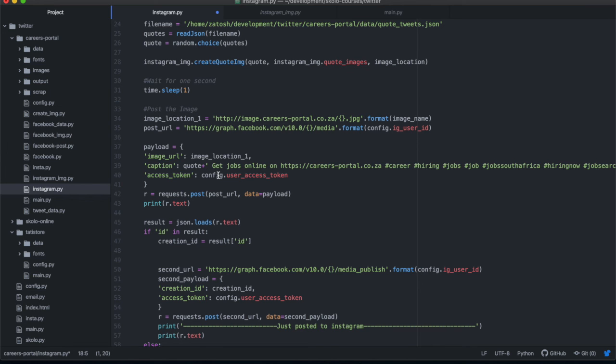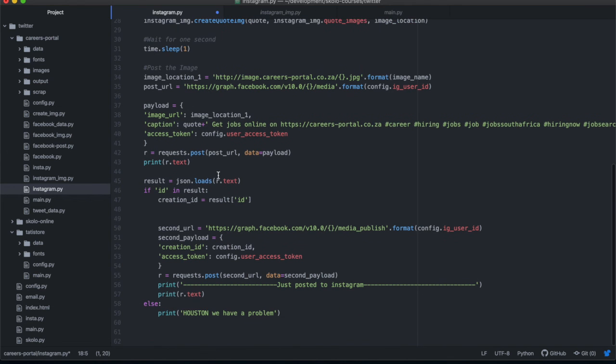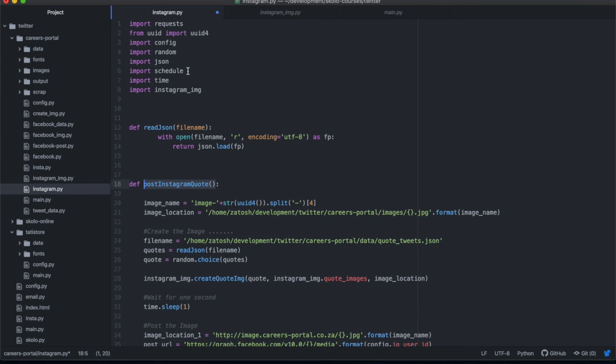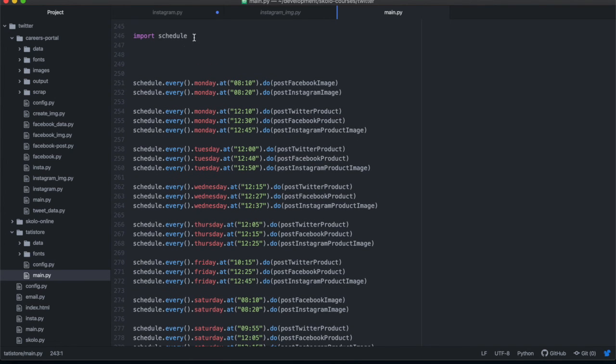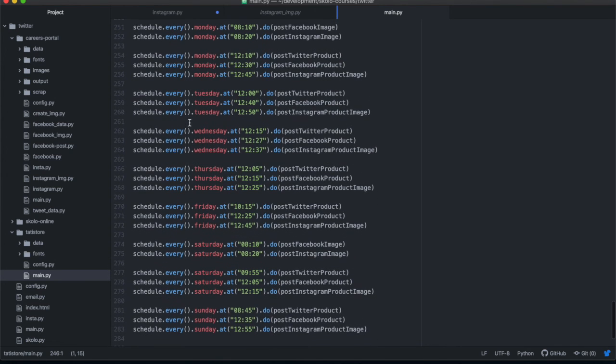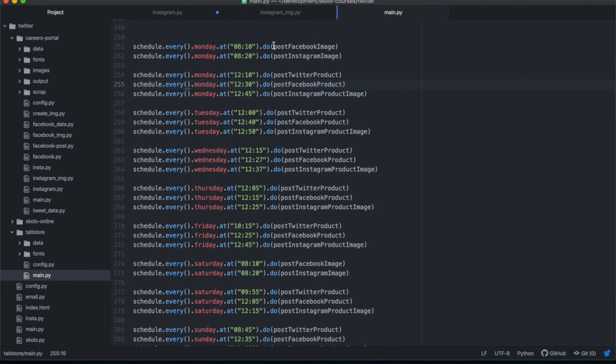The second part is the scheduling library. The scheduling library is also very simple. You just pip install schedule, and then you import it at the top. Then I'll take you through how you would do it. You import schedule at the top, and then you say, for example, schedule every Monday at a certain time, schedule a post. Schedule every Tuesday at a certain time, schedule a post. Or you can even say schedule every day, whatever it is. And then what you put over there is the function name.